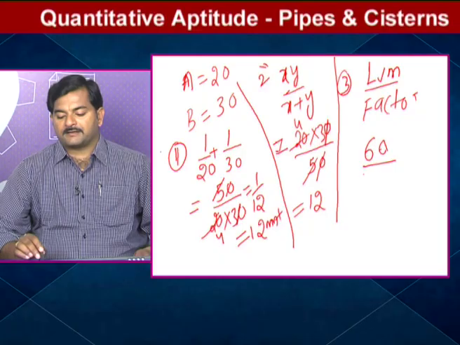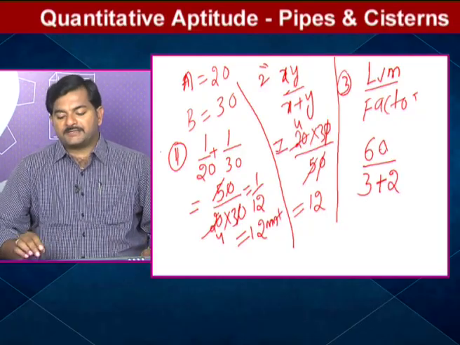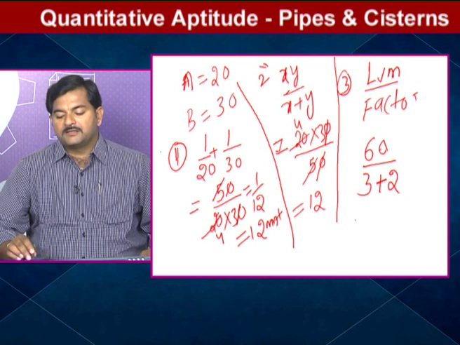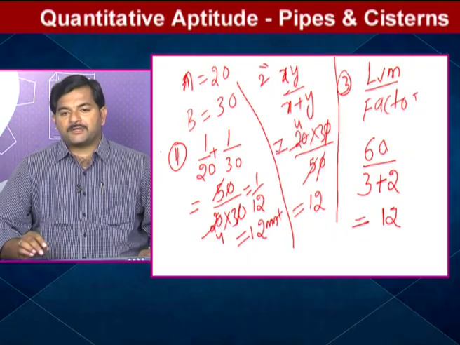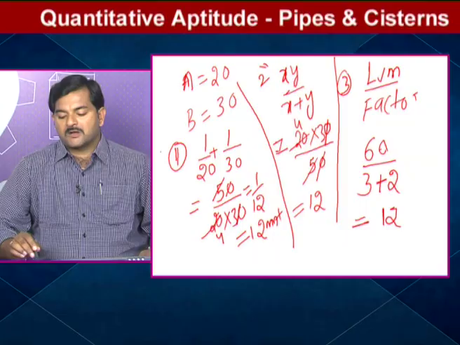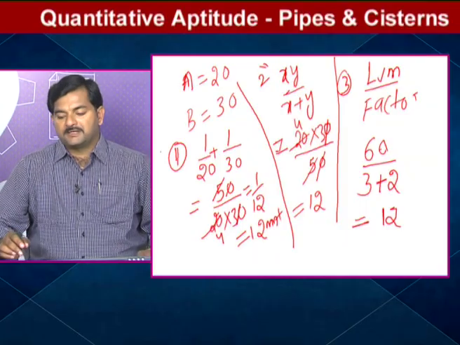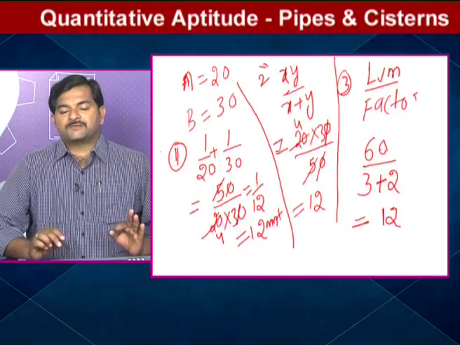It is clear. And by factors: 2 3s are 60, similarly 3 2s are 60. So 3 plus 2, how much? 5. 60 by 5, how much am I getting? 5 12s are 60. Hence I am getting 12 minutes.